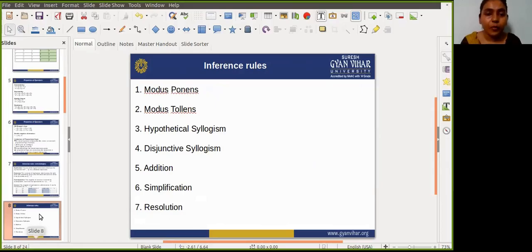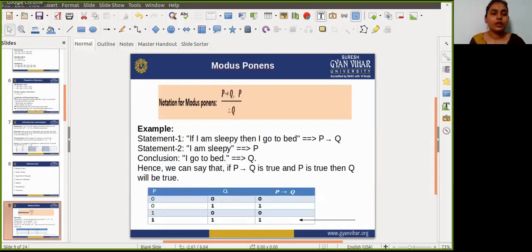These are the types of rules of inference. First type is modus ponens, second is modus tollens, third is hypothetical syllogism, and the fourth is disjunctive syllogism, fifth is addition, sixth is simplification, and seventh is resolution. So first, understand what is modus ponens.